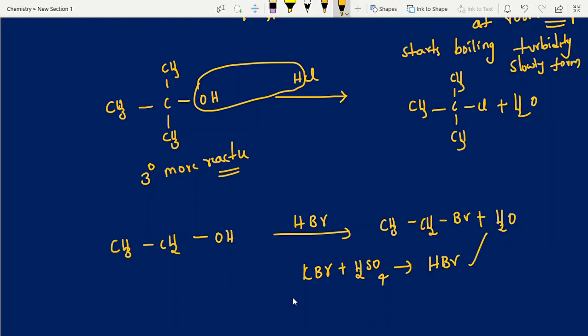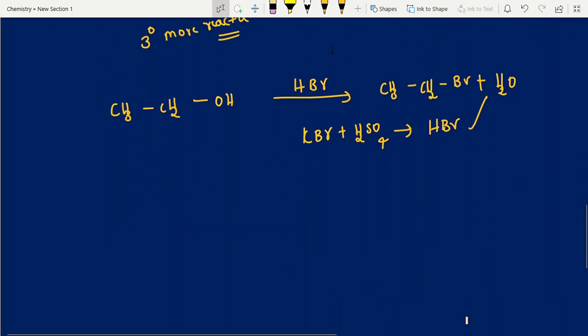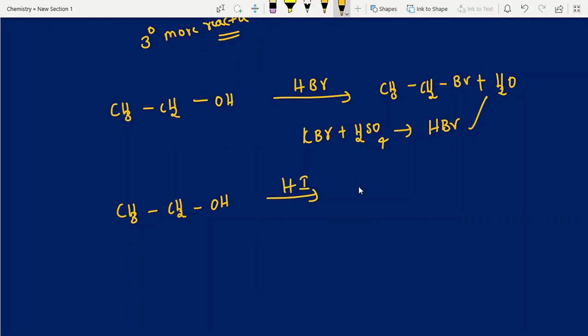Okay, now next one, one more point. The percentage is also 40% like that they were using. Next, CH3CH2OH plus HI. HI is more reactive, so no need of catalyst. It gives CH3CH2I plus water. Clear, students? Here also OH will go and form water. So finally what I am trying to say is that HI is also not readily available in the laboratory. We use KI plus H3PO4.